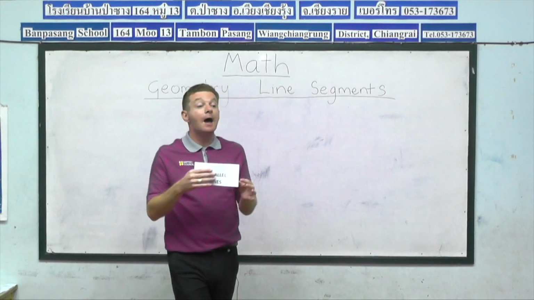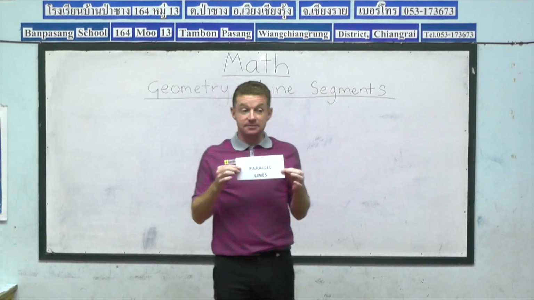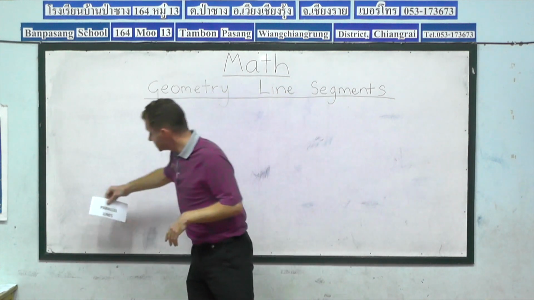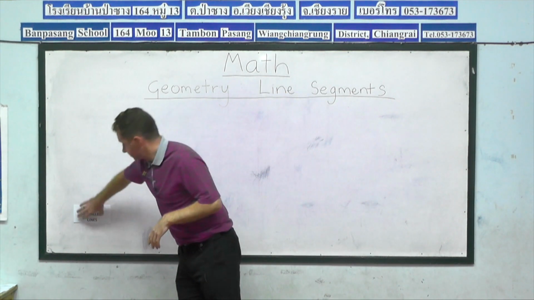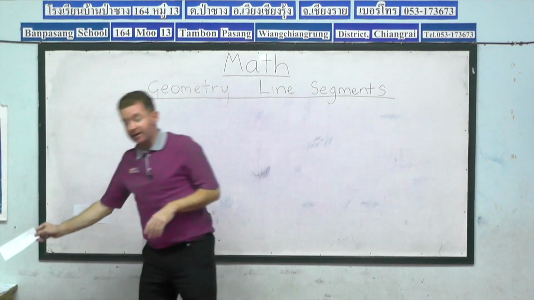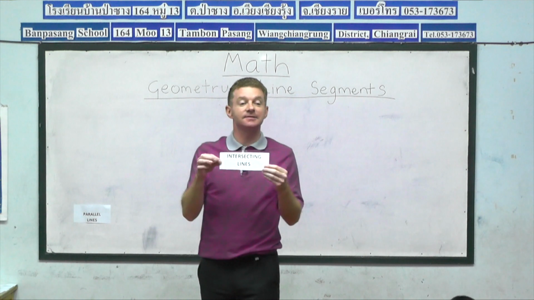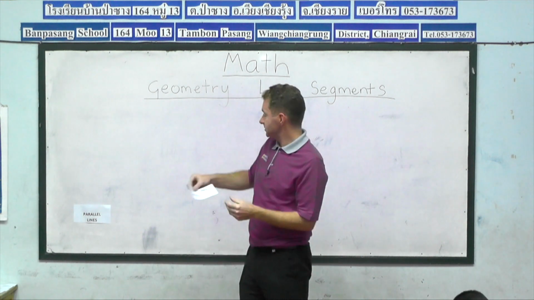we've got parallel lines. Okay, so remember what your parallel lines are. Next, we've got intersecting lines. Yes.